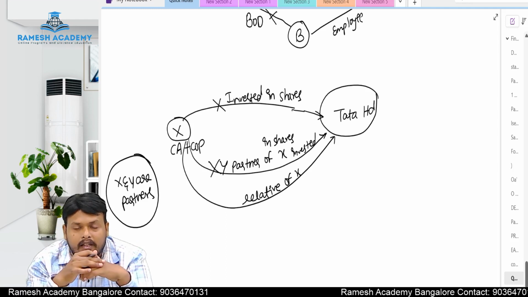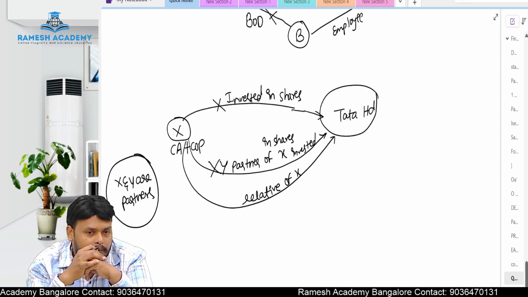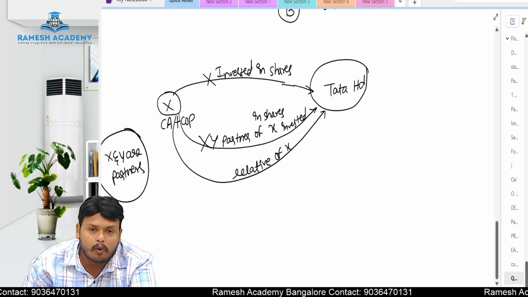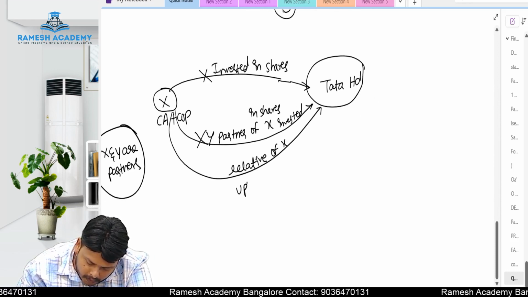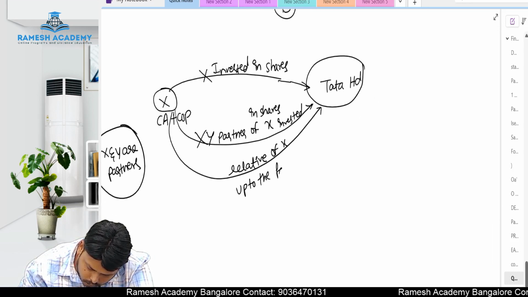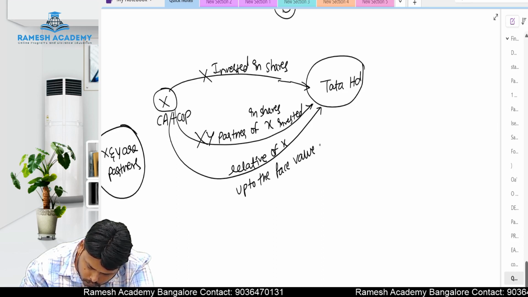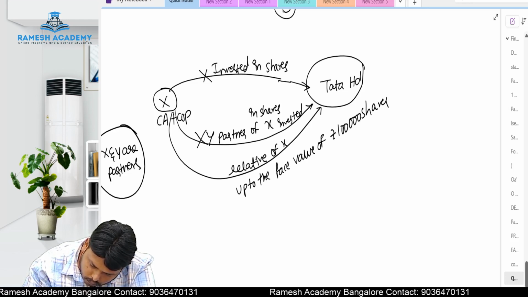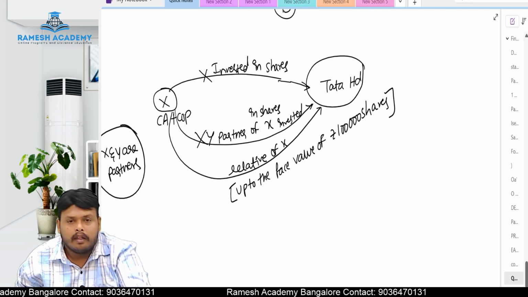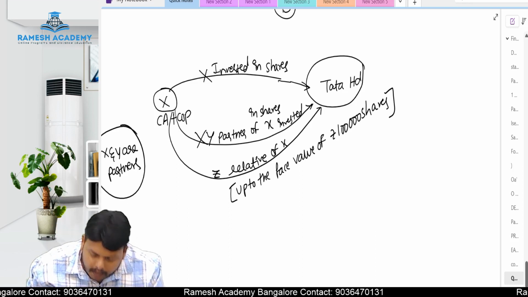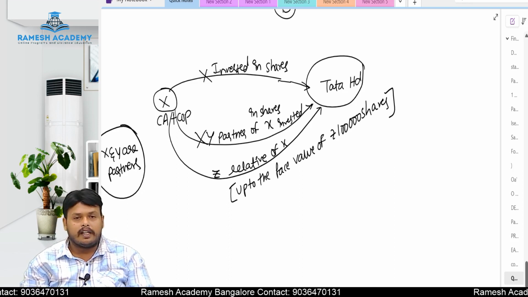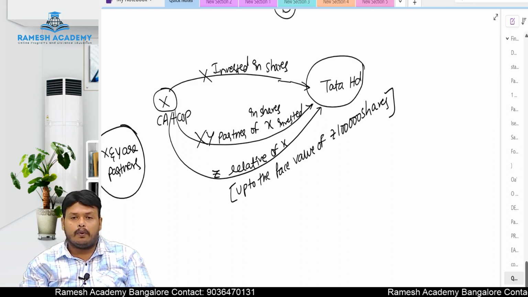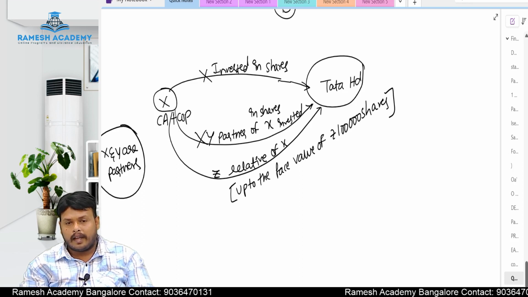Now, not partner, relatives of X are holding shares in that Tata Limited. Then how much can they hold, sir? They can hold up to the face value of rupees 1 lakh. Now Z is there. Z is a relative of X. If he is holding up to the face value of rupees 1 lakh shares in Tata Limited, now X is eligible to act as an auditor.